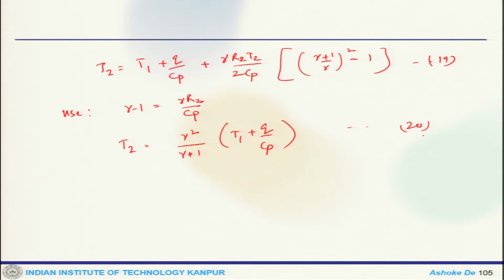Now we use this one and the previously obtained equation.